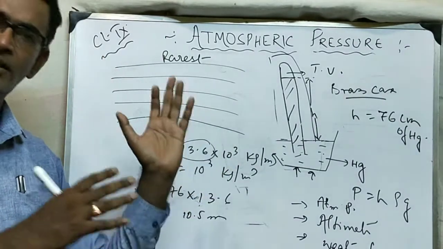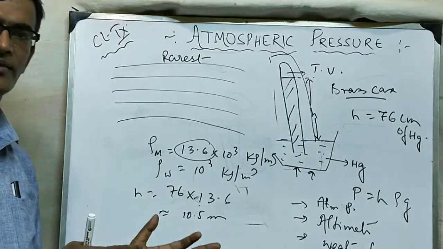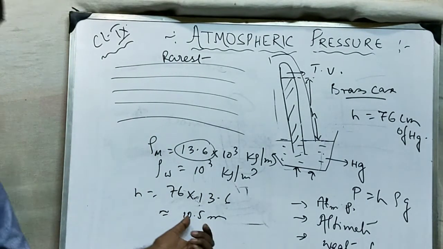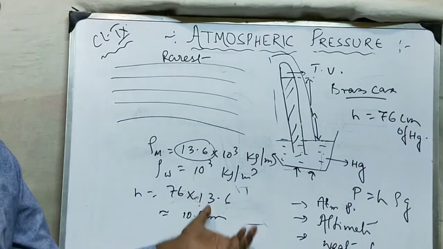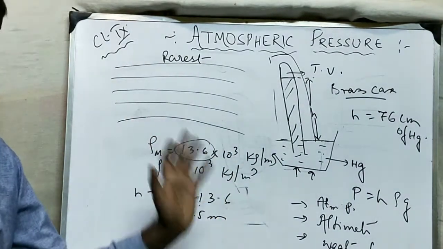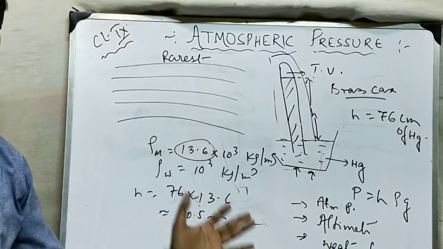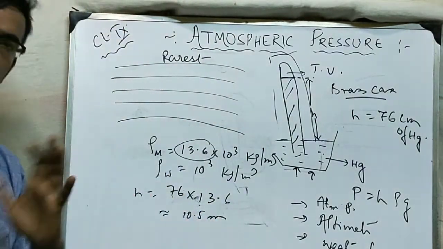Other problems are there with water, like it will stick to the glass, and it is transparent. But leaving these points, the most important point is that the density of water is very low compared to mercury, so we have to make a very long tube. So these are the reasons why we do not select water and why we select mercury.